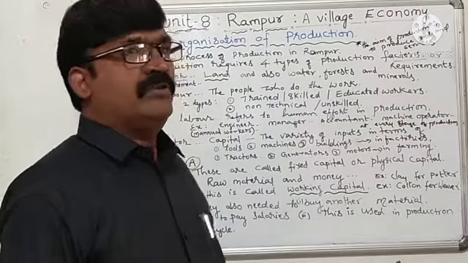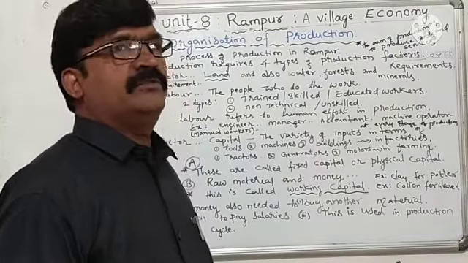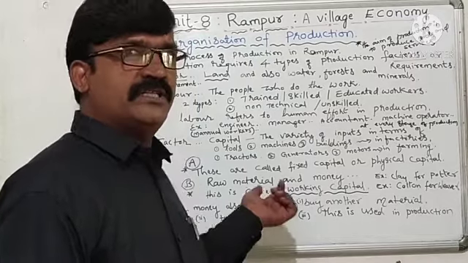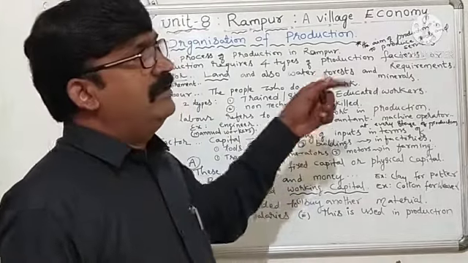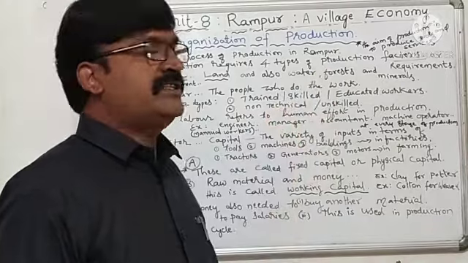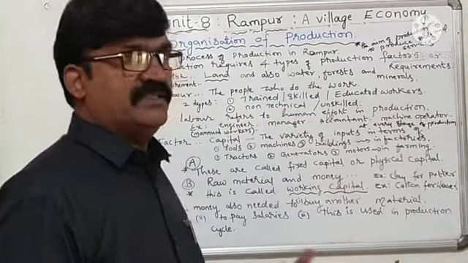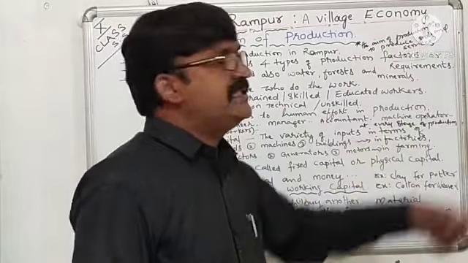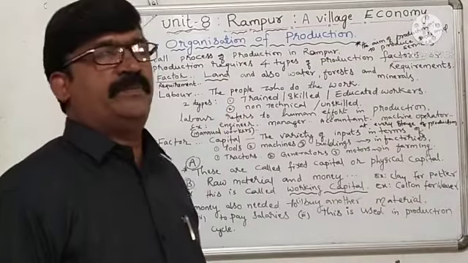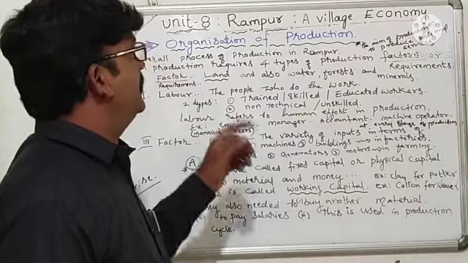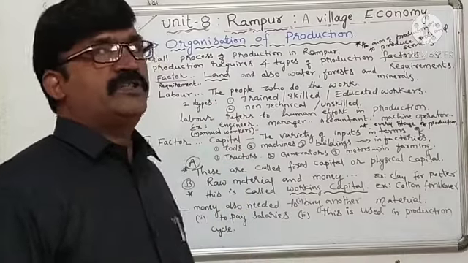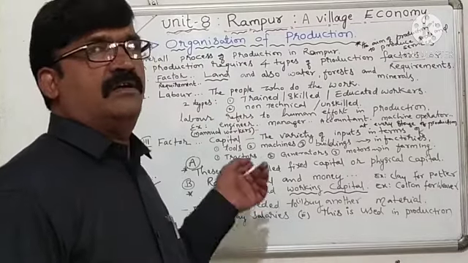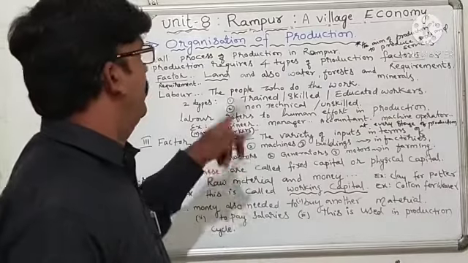Production is a system which produces goods and services. If the question arises, what is the aim of production? The answer is, the aim of production is to produce goods and services, whatever public or people need. So production is a system which produces goods and services for the utilization of public.